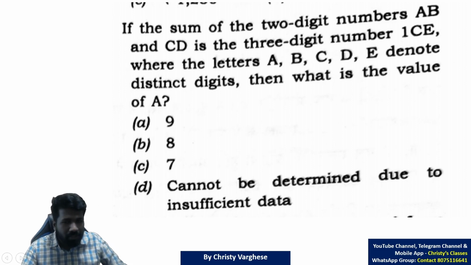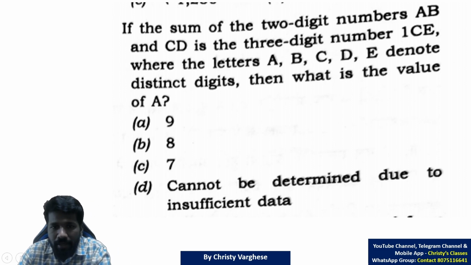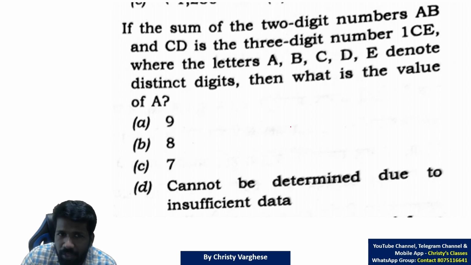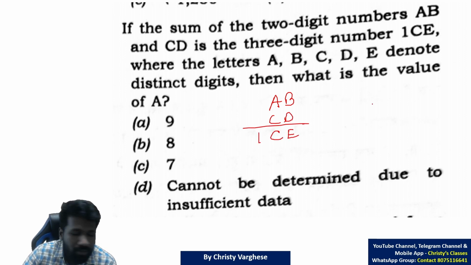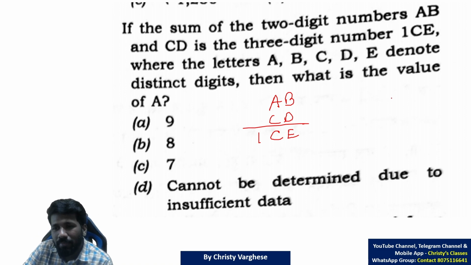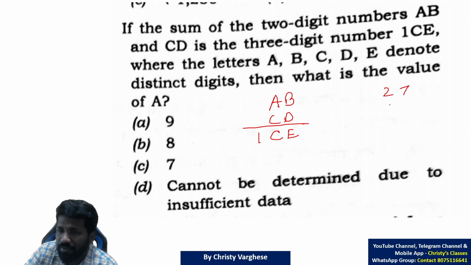Okay, so in this question, how can you do it? The question says, if the sum of 2-digit numbers AB and CD is the 3-digit number 1CE, that is AB plus CD is equal to 1CE. Just to refresh, a normal simple sum, let it be 97 plus 48. 7 plus 8 is 15.